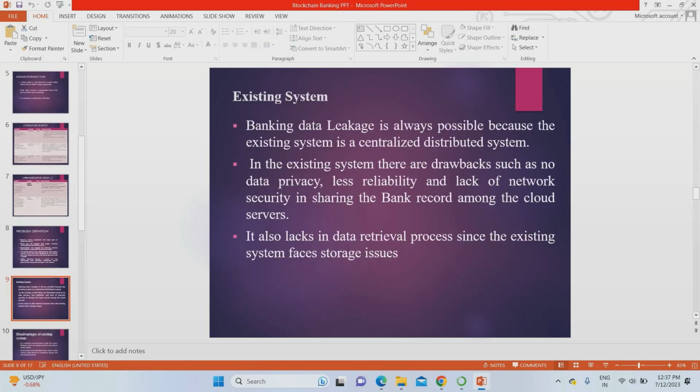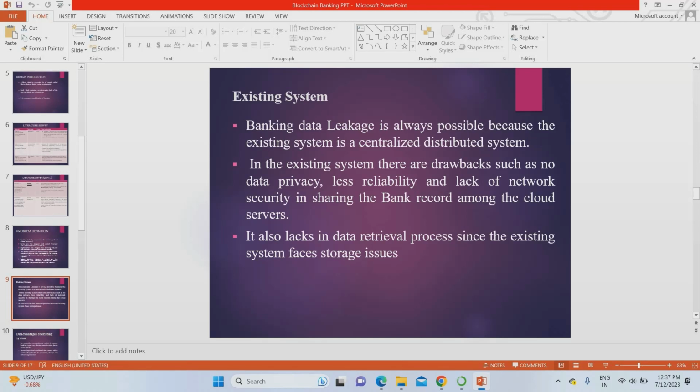So in the existing system, everyone uses a centralized system. What does a centralized system mean? All the data, for example seller data, buyer data, sender data, receiver data, companies' data, all of it comes under a single storage, a single database. If someone hacks that single centralized database, all the data will be leaked. That is a major drawback here.